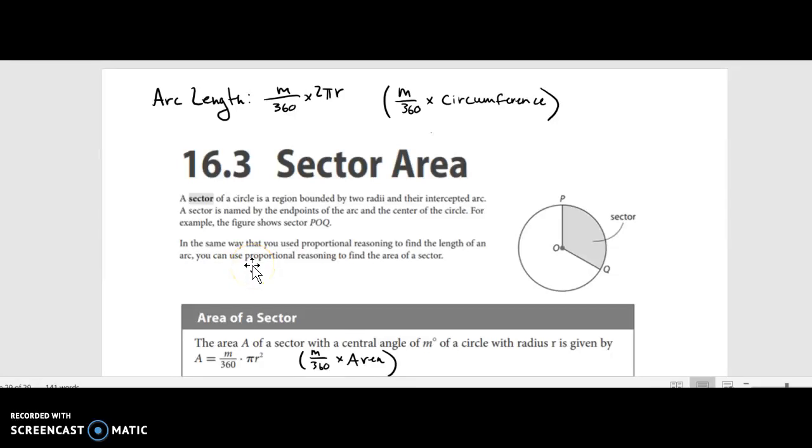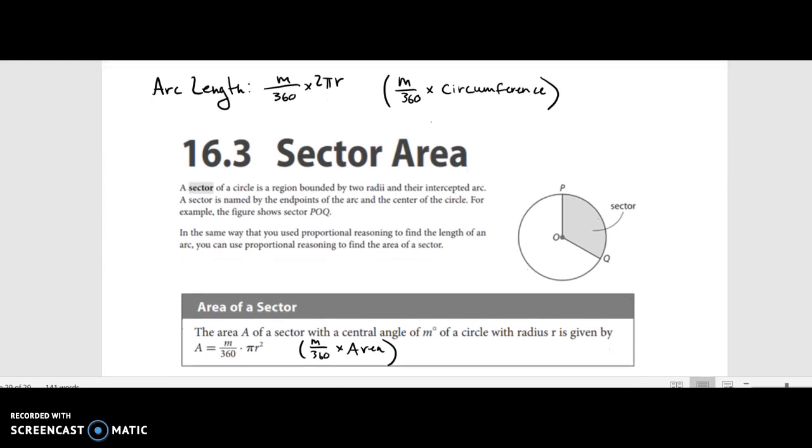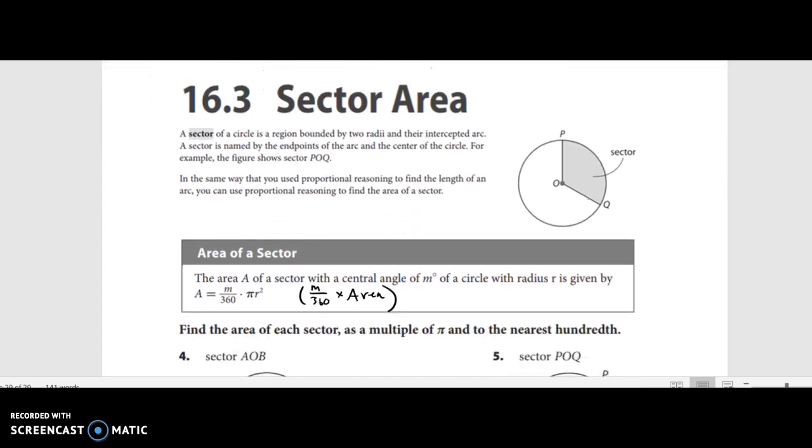Okay, the last page. So, sector area. First, at the end of the last video, I talked about this a little bit, but I just want to get the point across again. For arc length, what we had to do is take m divided by 360 and multiply that by circumference, because we're taking up a fraction of the circle, a fraction of the length around the circle. So for sector area, it's the same idea. It's just we're doing m divided by 360 and multiplying it by the area of the circle.